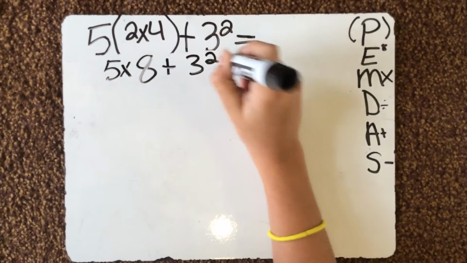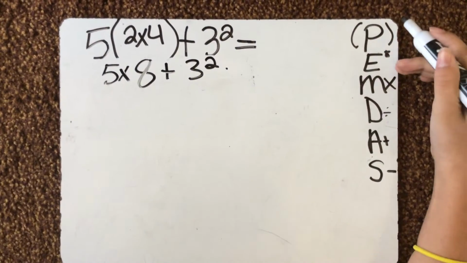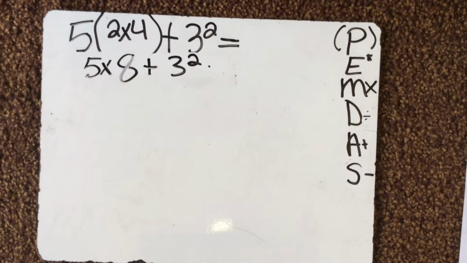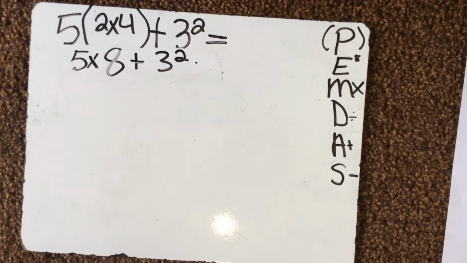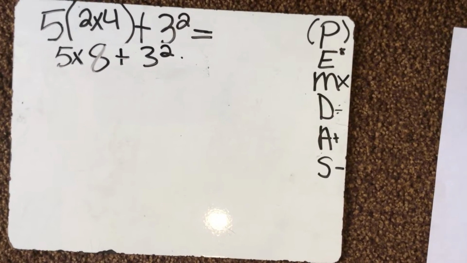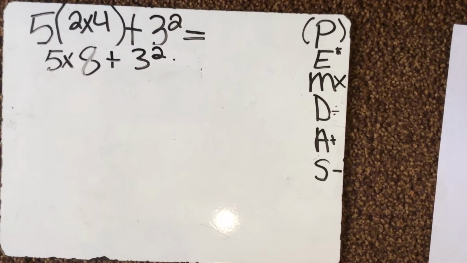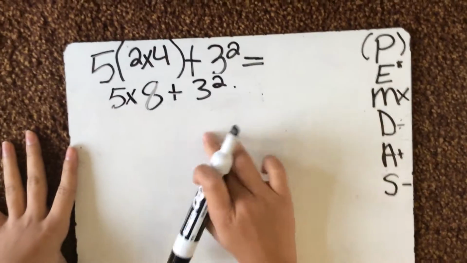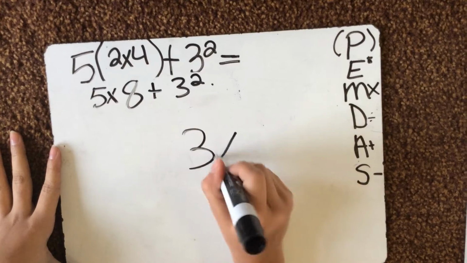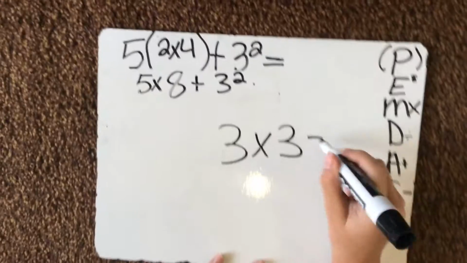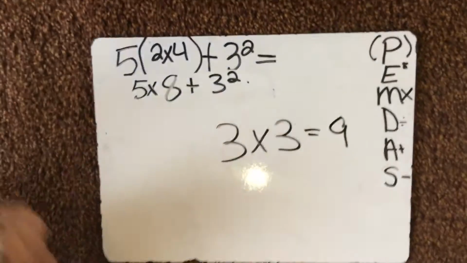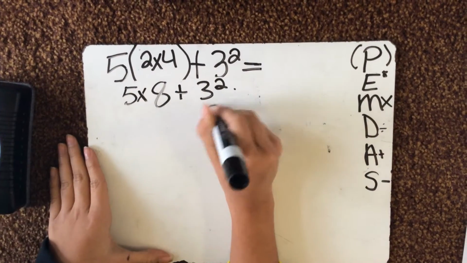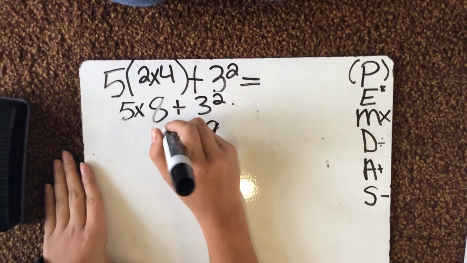Let's put this down already, and then we have to find the exponent. The exponent is 3 with the 2 on top, which is 3 squared. So since it says a 2, we have to put 3 down twice. And that's obviously a 9. So we put the 9 down and bring everything down.